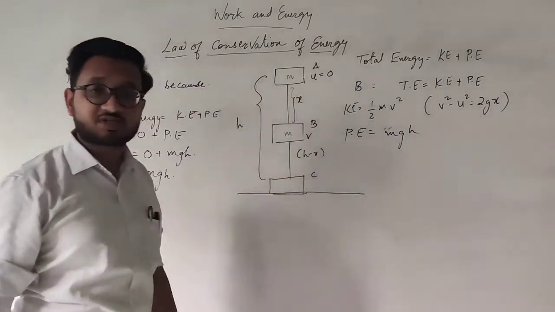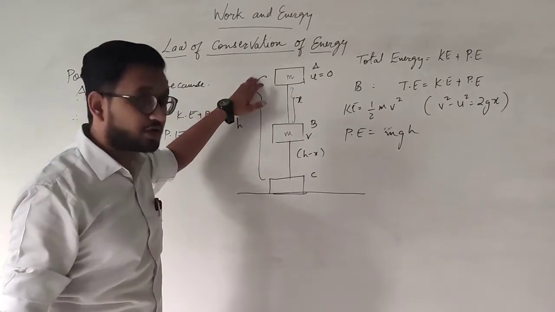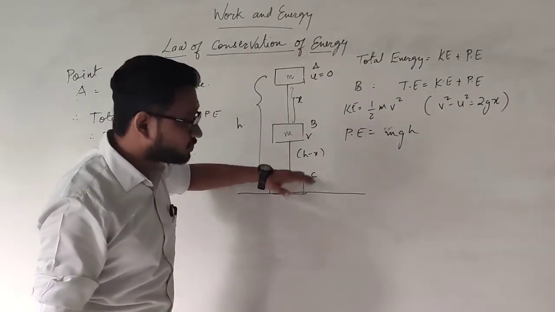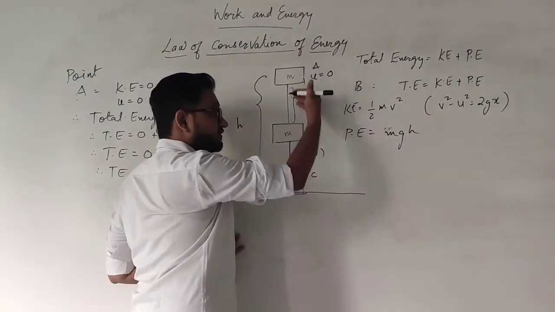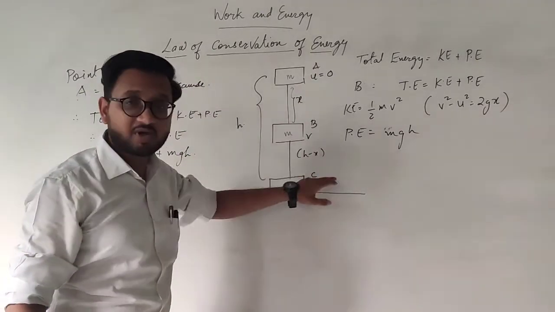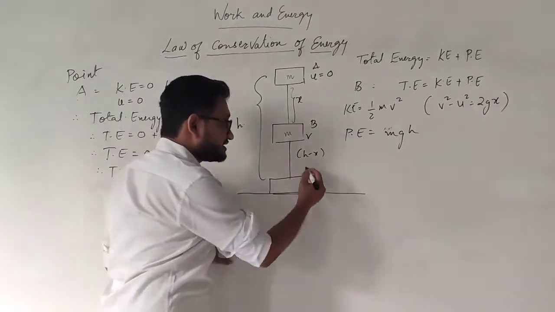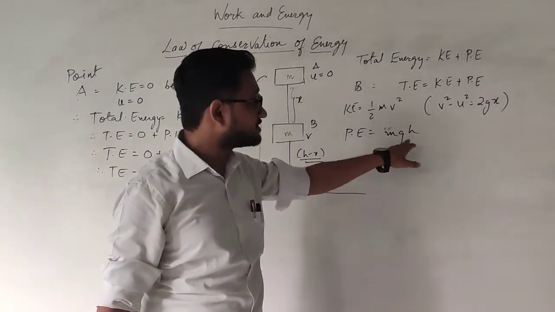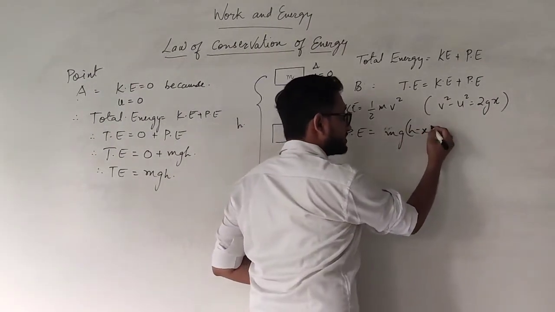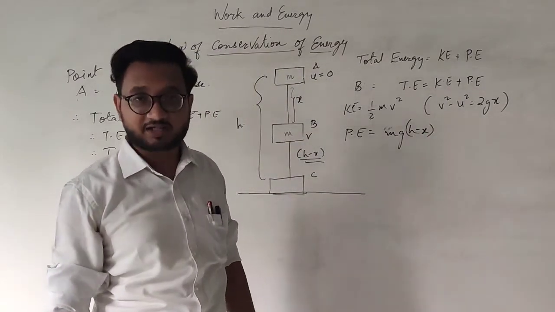Potential energy of the system is mgh. But this time the height is not h. This time the height is only h minus x. Because if it has traveled x distance, then what is the height remaining? That is the total height minus the x distance it has traveled. So this is the height we have. So instead of h, we will write h minus x. So this is the new height.